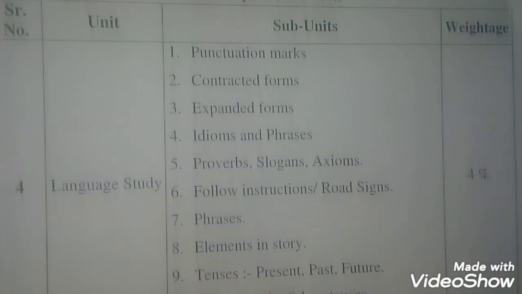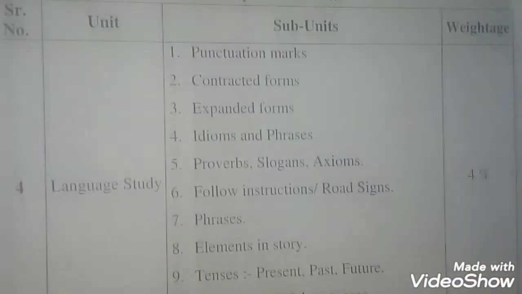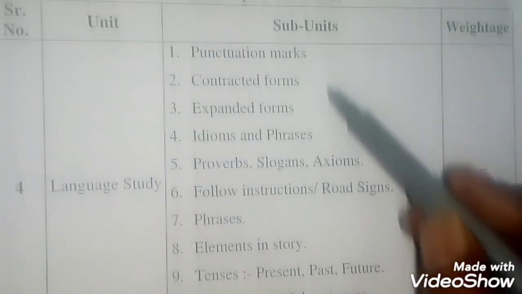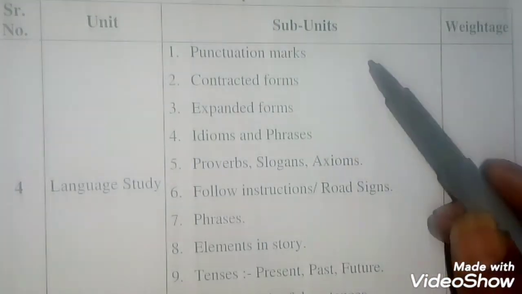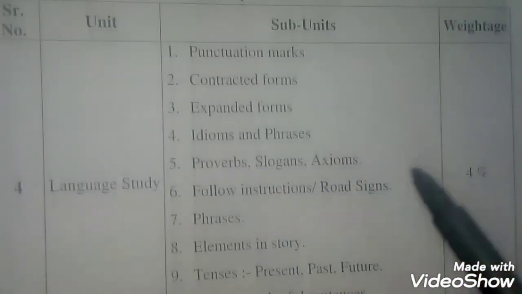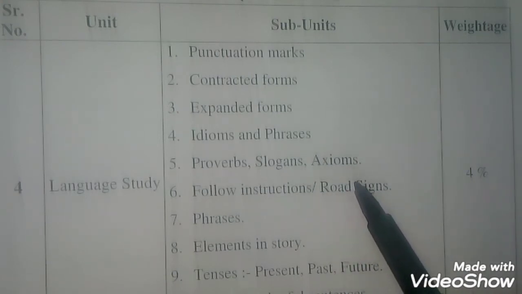Now the next unit is language study. Let us see which topics are there under this language study. Its weightage is 4%. Punctuation marks, as you know, hyphens, full stop, comma. Contracted forms, expanded forms, idioms and phrases, proverbs, slogans, axioms.